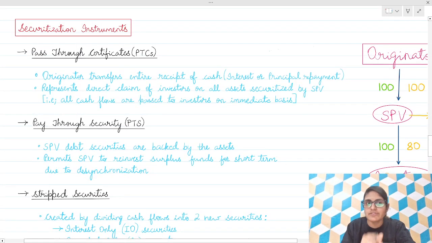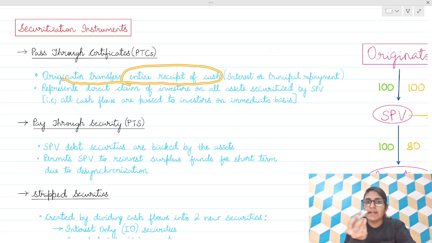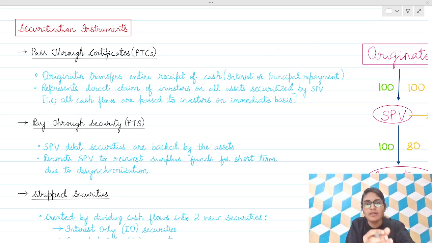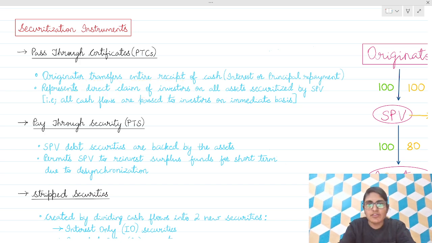Next, pass through certificates. The originator transfers the entire receipt of cash to the investors. Cash means interest and principal repayment, whatever the borrower gives to the originator. It represents a direct claim of investors on all assets securitized by the SPV. That is, all cash flows are passed to investors on an immediate basis.